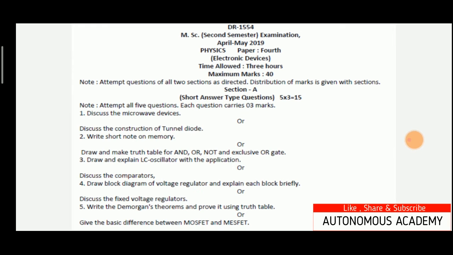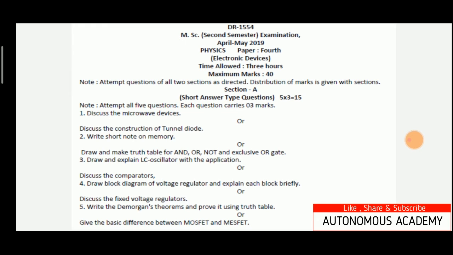Next is draw and explain LC oscillator with the application. So here I will explain theoretically what is LC oscillator. LC oscillator is an oscillator in which the inductor capacitor tank circuit is used to provide positive feedback for sustaining the oscillation. Most of the time this LC oscillator is also named as the LC resonant oscillator, LC resonant circuit, or LC tuned circuit. And the application of this LC oscillator, it can be used in a signal processing system and in communication system.